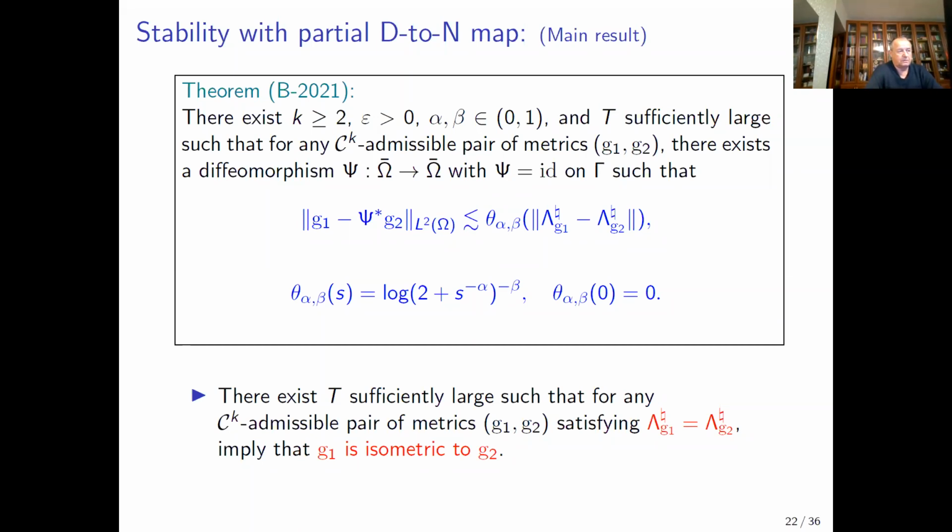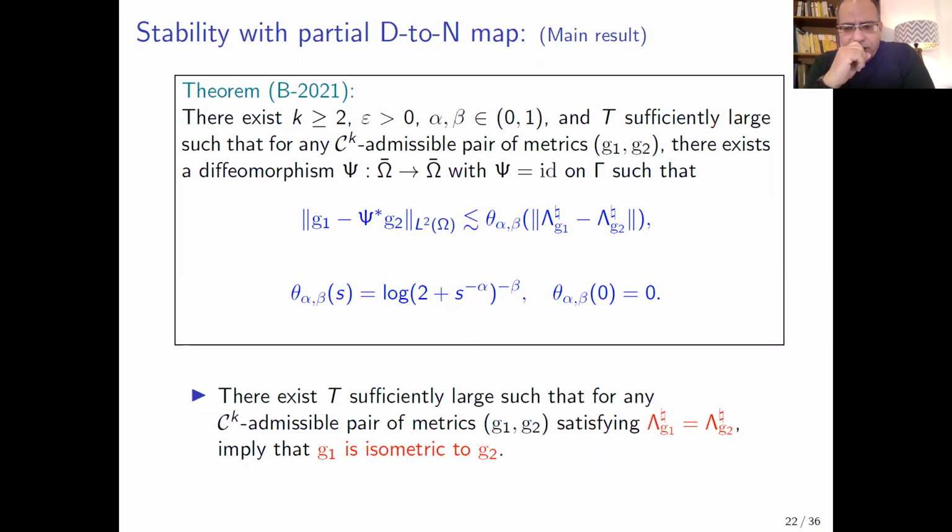Thank you very much. Are there any other questions or comments? One more question. Okay, please. So what are the geometric conditions required on the metrics for the uniqueness theorem? For the uniqueness, there is no restriction.